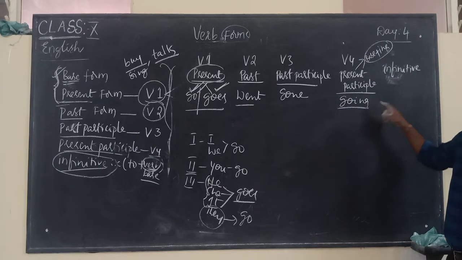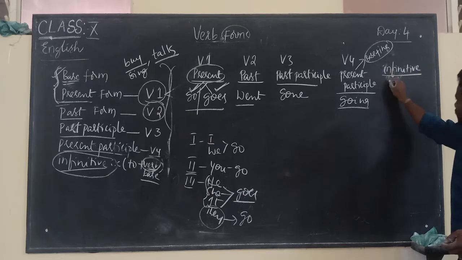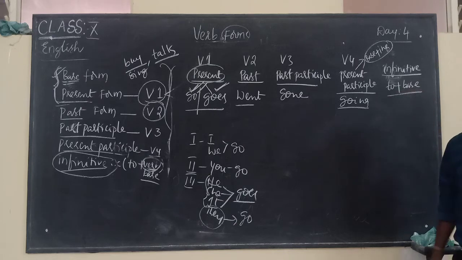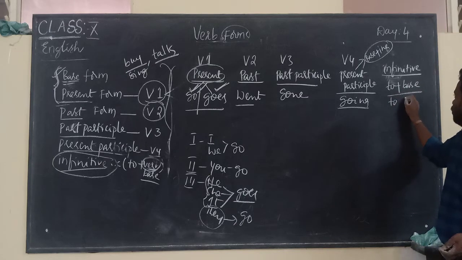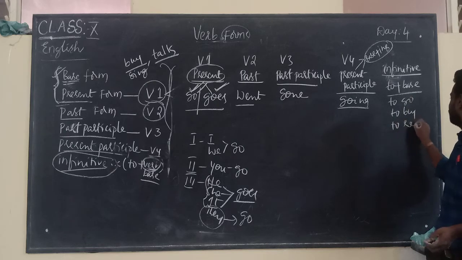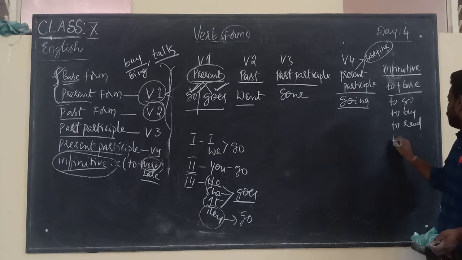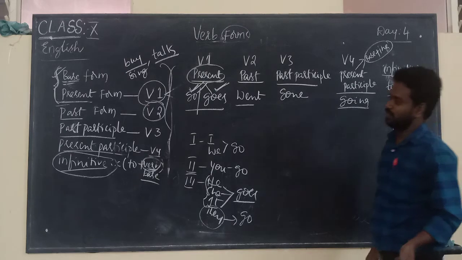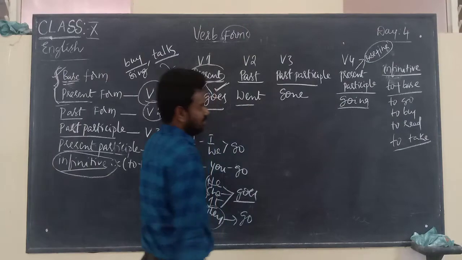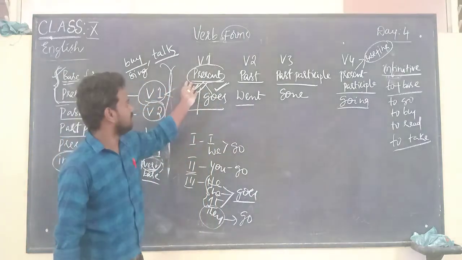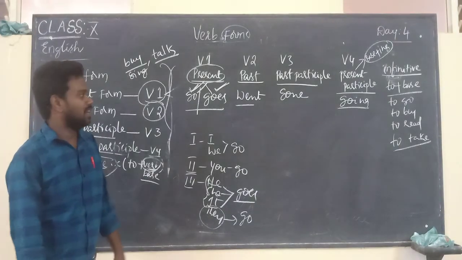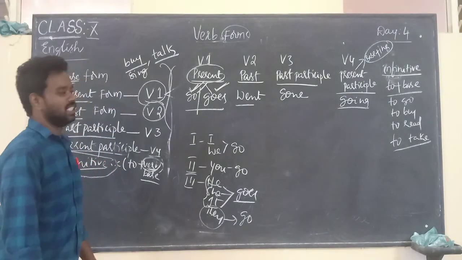Every verb takes ing. Infinitive means it becomes to plus the base form. For example, to go, to buy, to read, to take. There are many infinitive forms. So now you have learned the present form, past participle, present participle, and infinitive forms in this class.